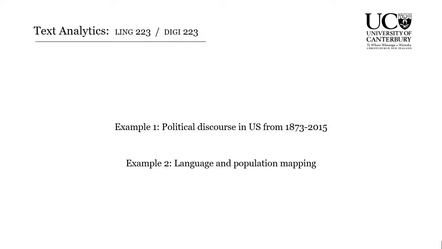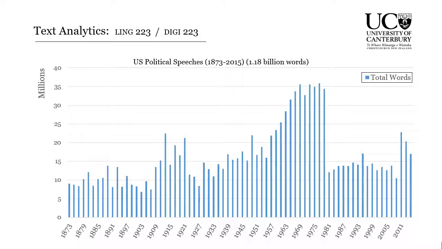First, looking at political discourse in the form of speeches in the United States over a 140-year period from 1873 to 2015. And second, looking at digital text and how we can use this to map both languages and also populations. So starting with political speeches, here we're looking at the number of words per Congress over this 140-year period. And overall, it's 1.18 billion words of speeches.